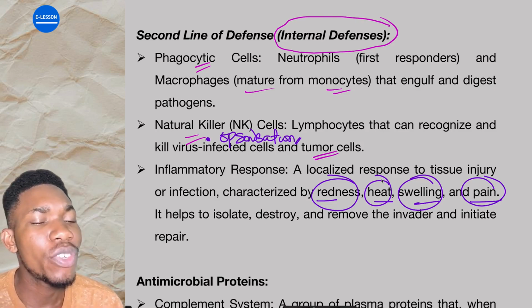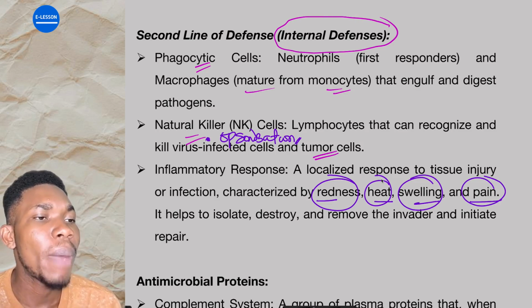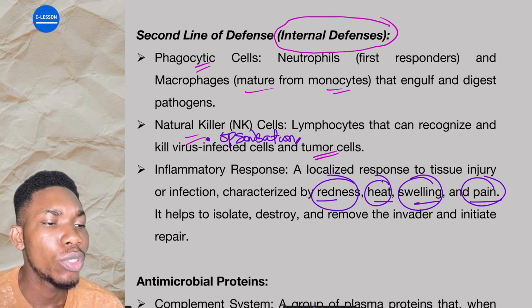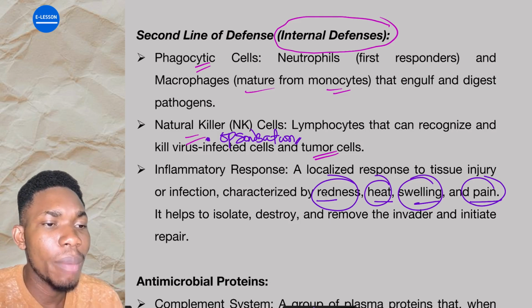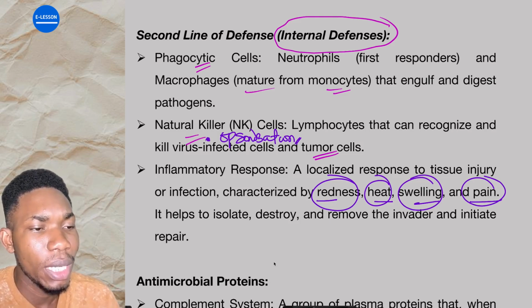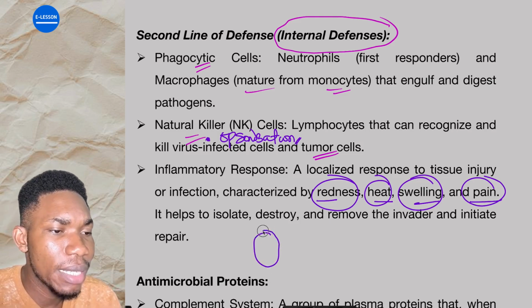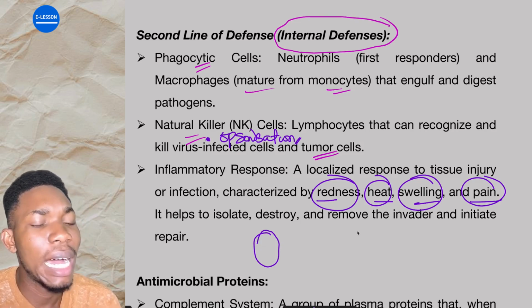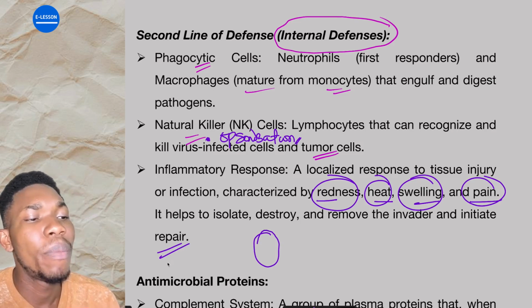So these inflammatory responses are also part of the immune response. It helps to isolate. When all these things happen, redness, heat, swelling, and pain, it actually isolates, destroys and removes the invader and also initiates repair.